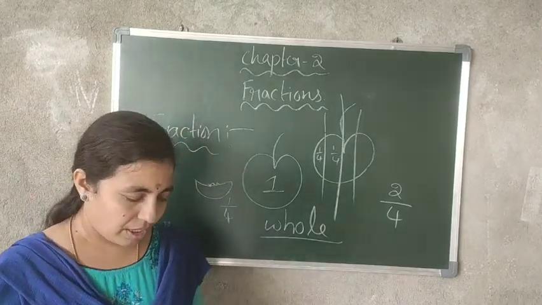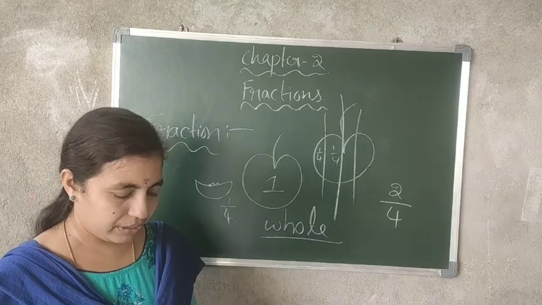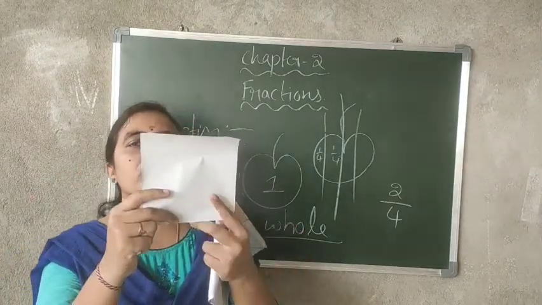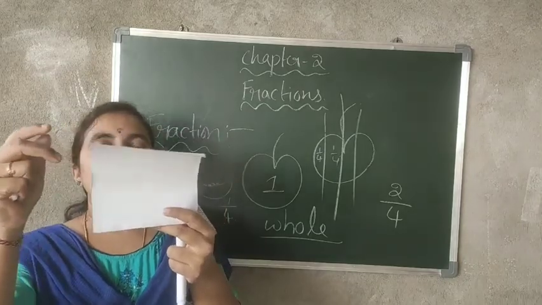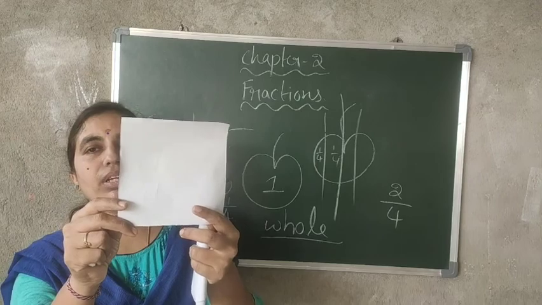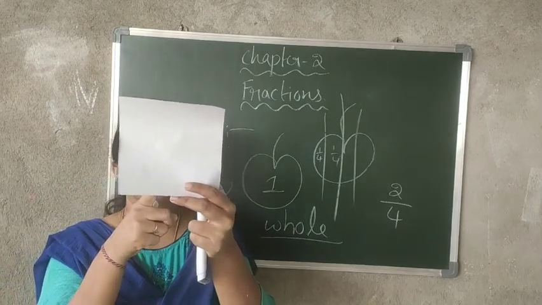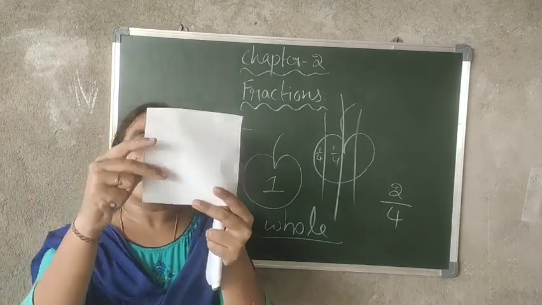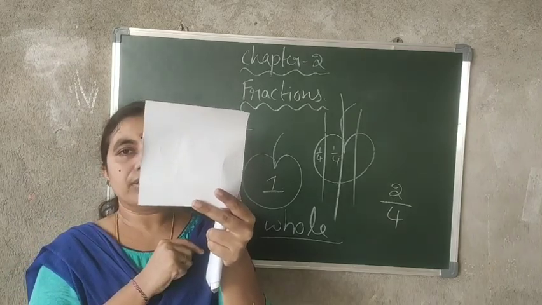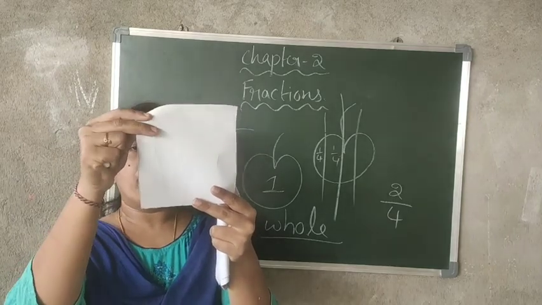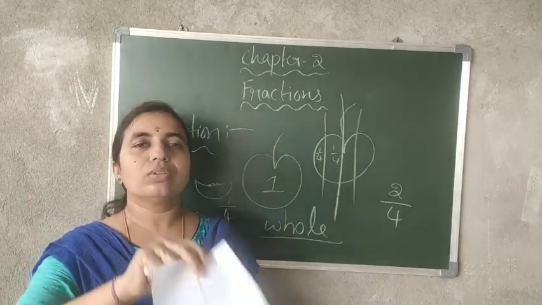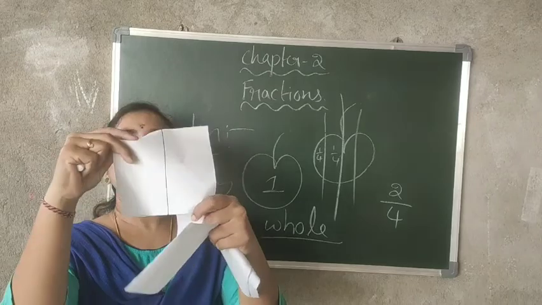If you want, I'll give you an example like this also. See, this is a whole. Totally 1 square, only 1. Now, I'll divide this into 2 halves.